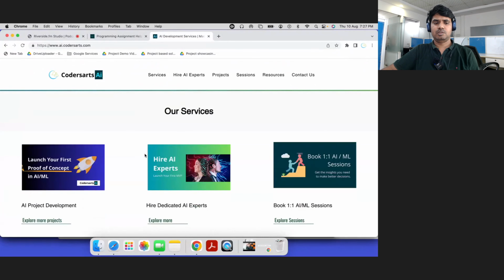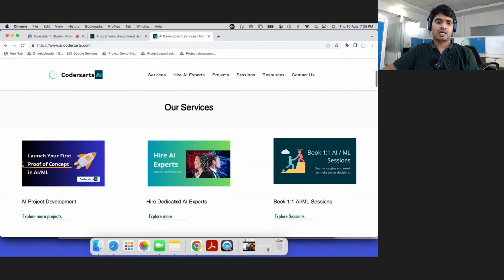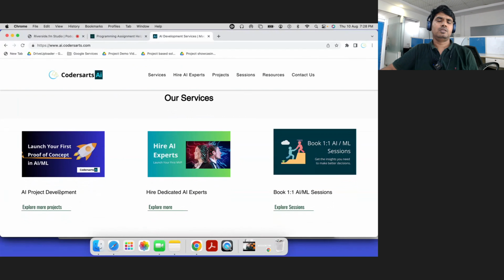These are the three main types of services: AI project development, and hire a dedicated AI expert. Maybe you are a company, or maybe you are working on projects on a freelance basis, or on your own, right? But sometimes in your team, we can also hire out our AI ML expert for your project. And this one is obviously AI project development. At any stage of project development you need help, either complete project development or some part of it, you can book our services.